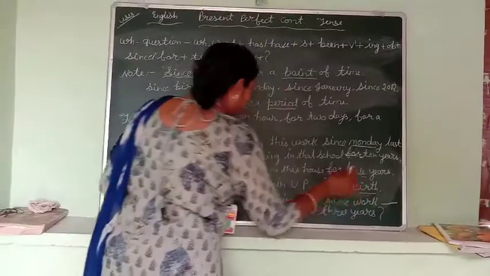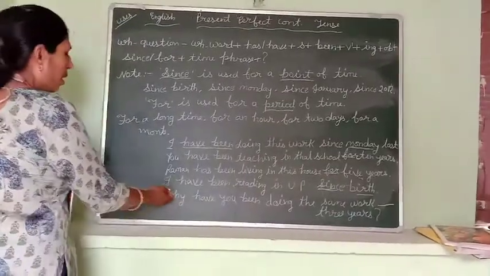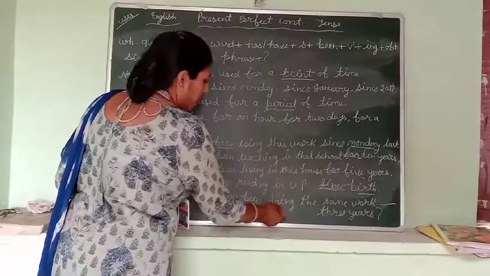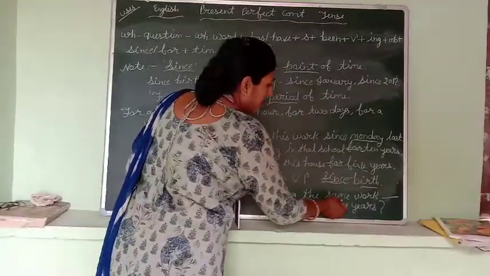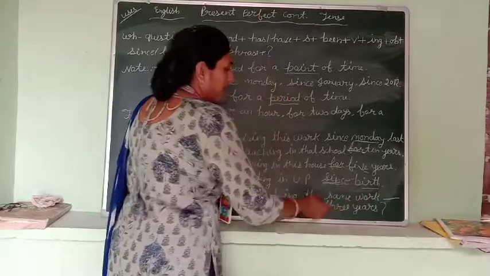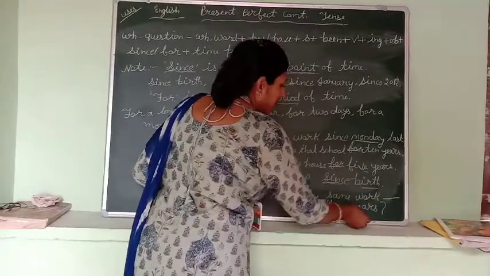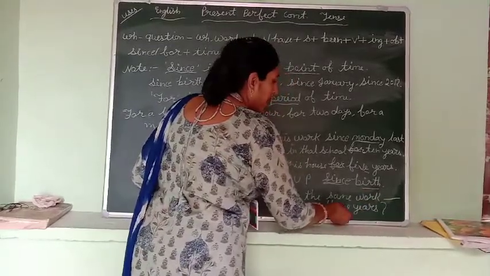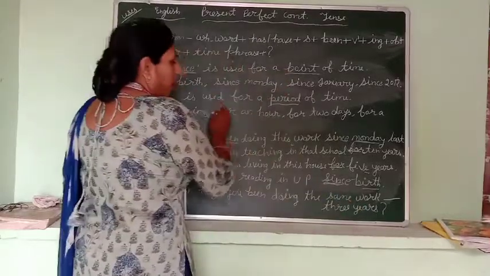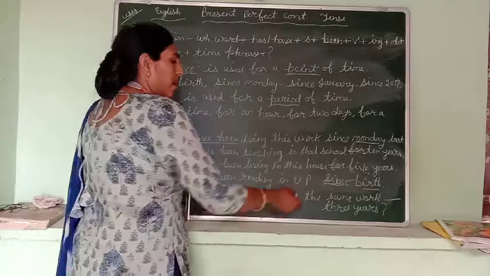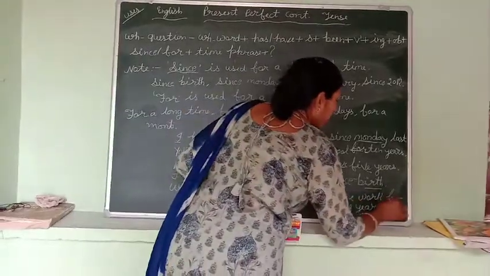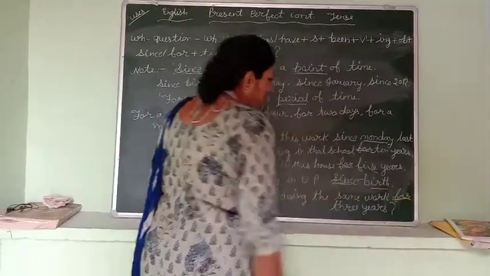Next, why have you been doing that same work dash 3 years? We use for because 3 years is a period of time.